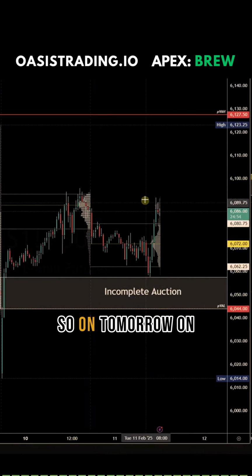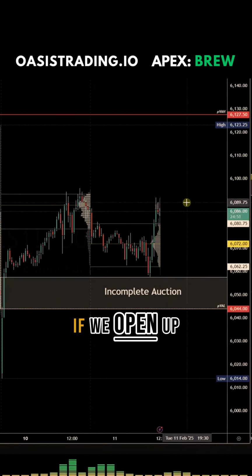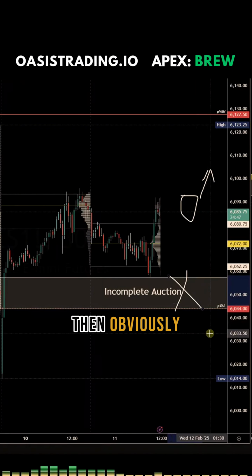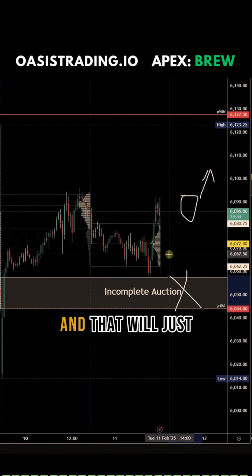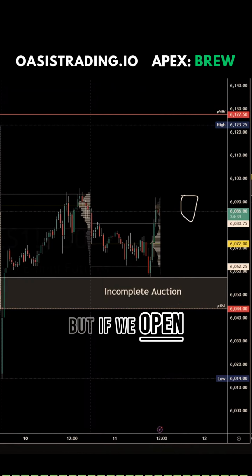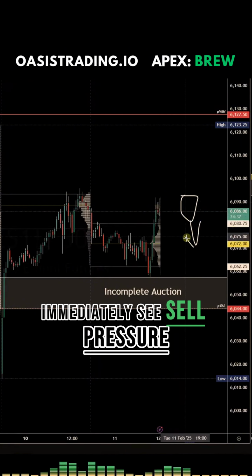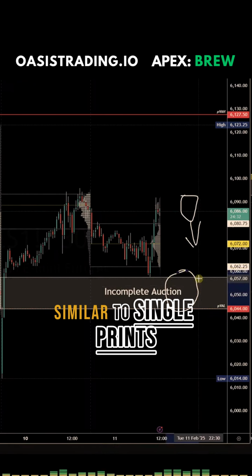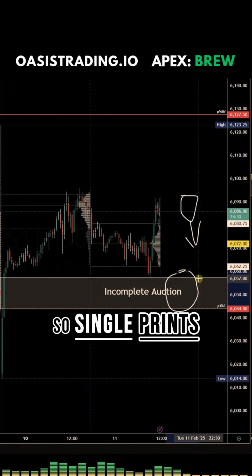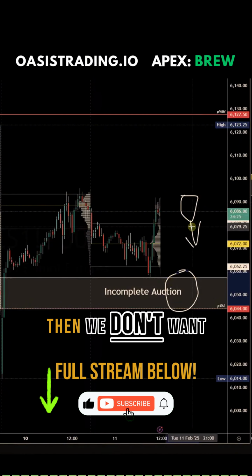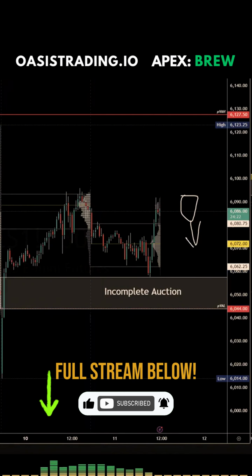So tomorrow, on Wednesday, if we open up and we immediately start seeing that buy pressure, then obviously we would just ignore that incomplete auction, and that will just tell us that we're shifting very aggressively to the buy side. But if we open up and we start to immediately see sell pressure, then they are probably looking to repair that incomplete auction. Very similar to single prints. With single prints, you want to look for them to be repaired, but if they don't immediately try to repair them, then we don't want to pay too much attention to them anymore. Okay.